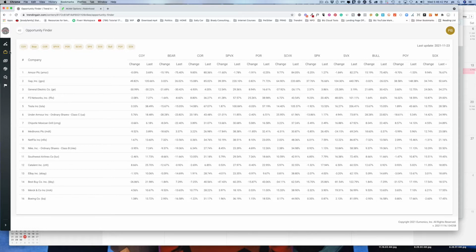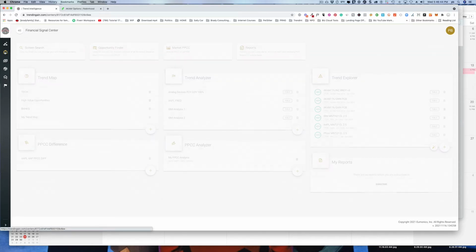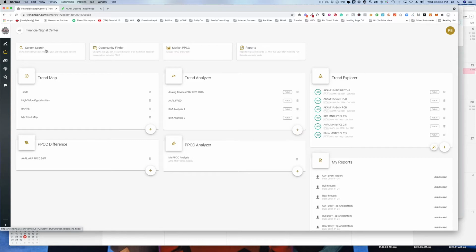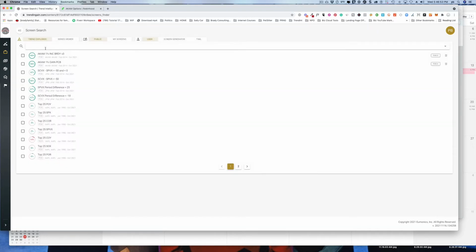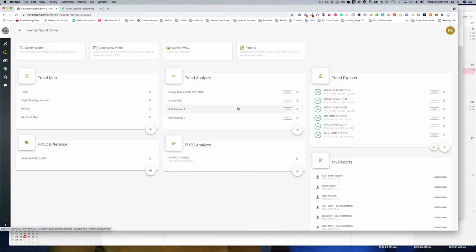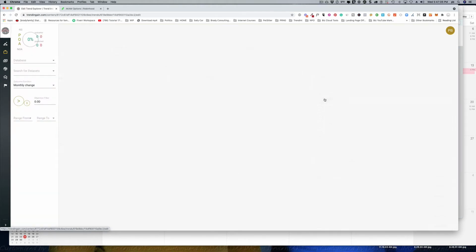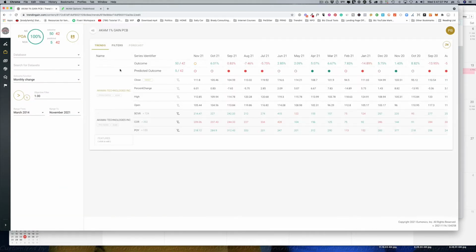But we're going to go ahead and start, though, because I already know I've created a trend screen and a trend map. So I'm going to go ahead and show you. I did a trend screen for Akamai, and actually I'll jump back out here and show you my trend screen. So with Akamai, I have a trend screen right here that I created that I have tweaked and turned into 100% positive outcome accuracy.